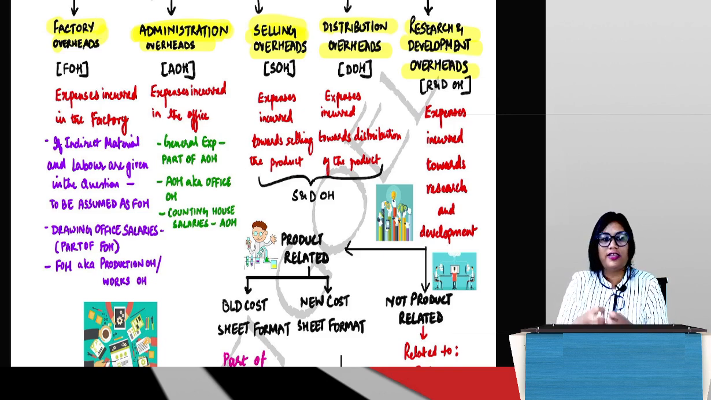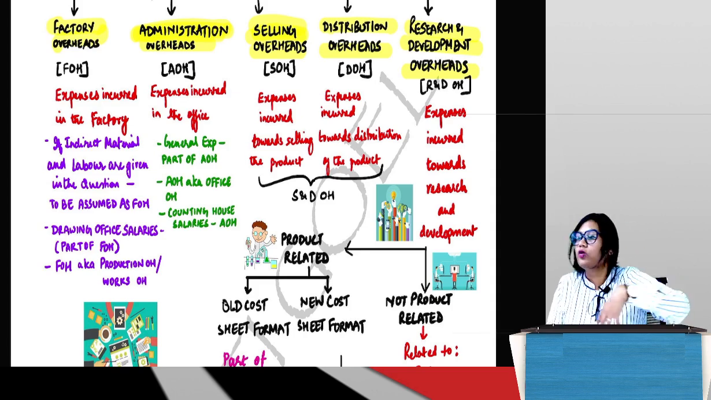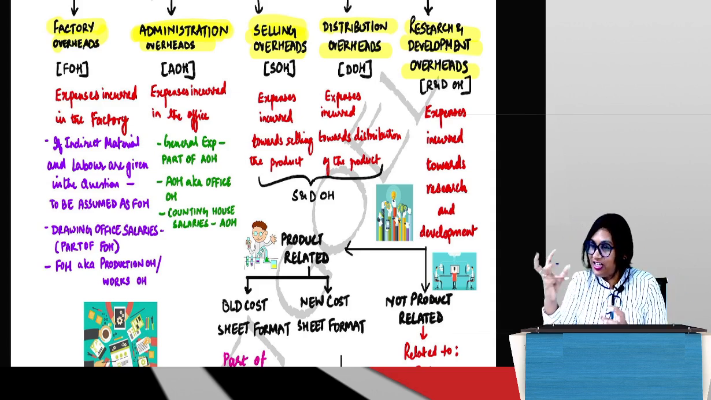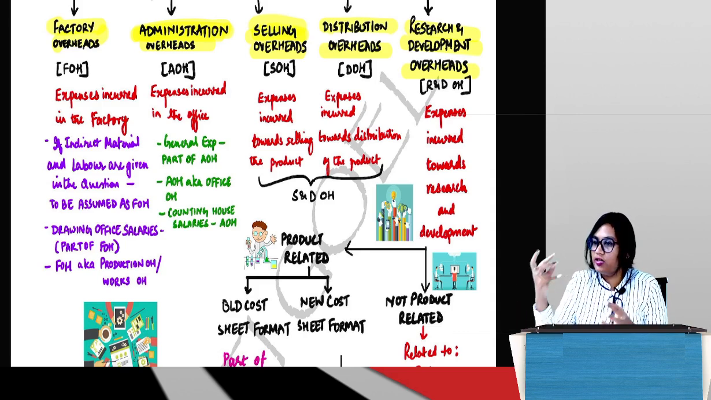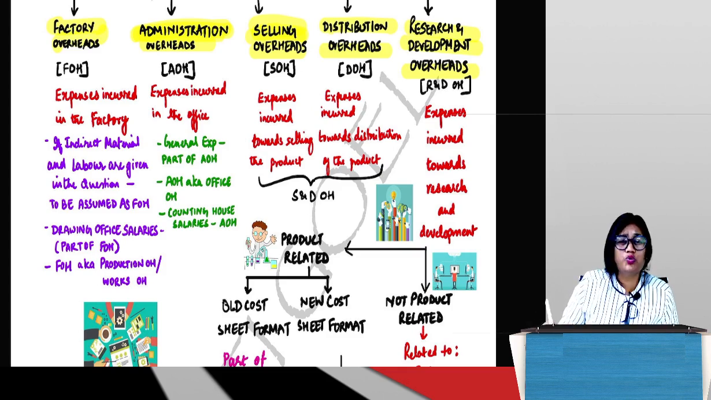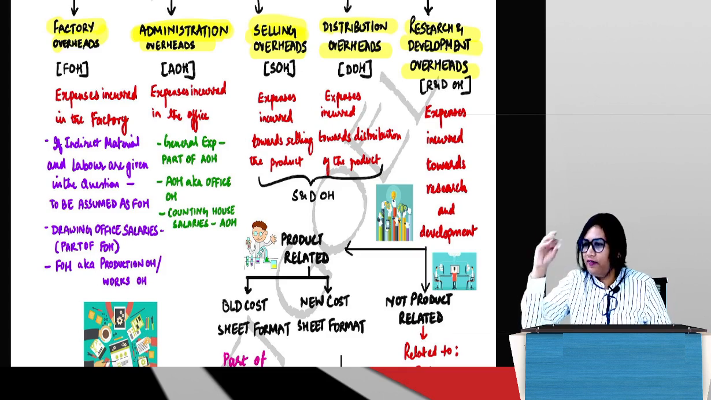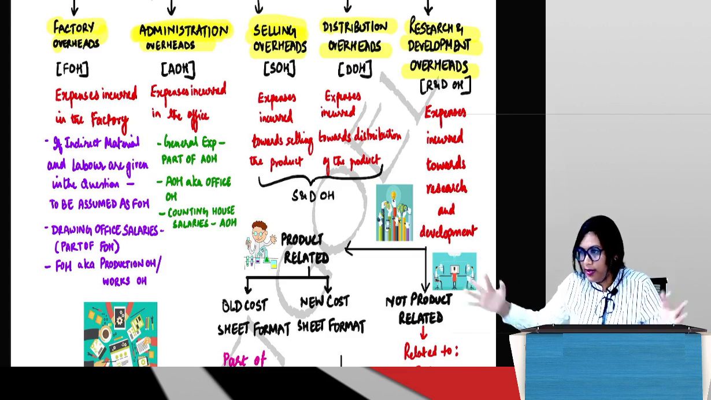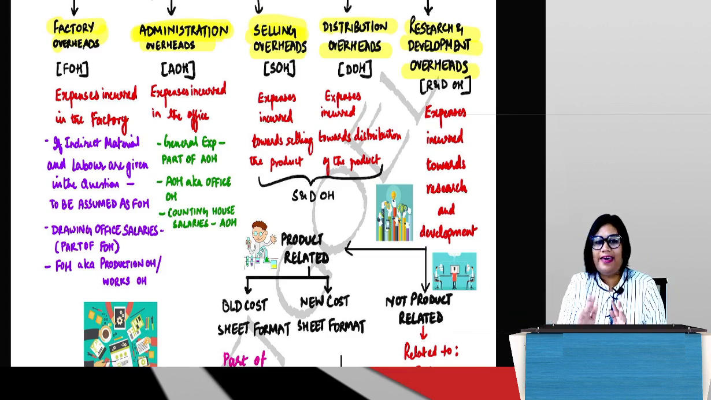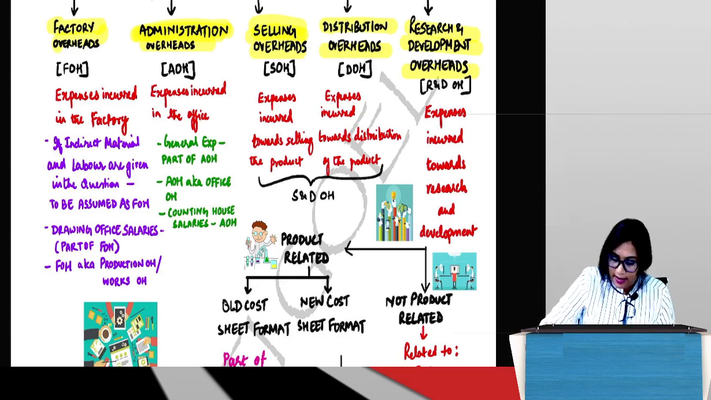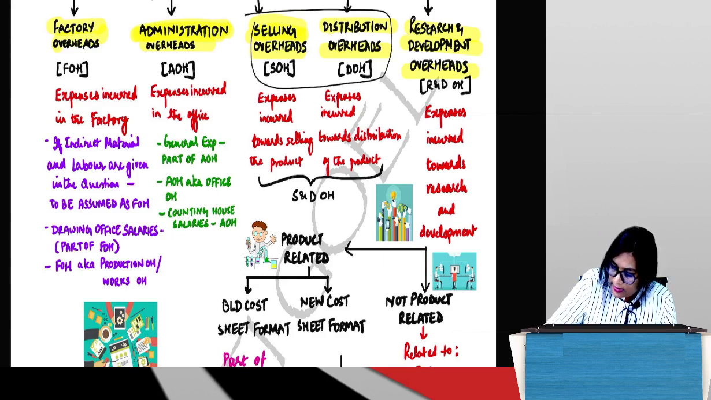So all those expenses that I am incurring towards sending this product from my factory to the various outlets are called distribution expenses or distribution overheads. Now guys, usually if we sit and divide each and every activity, there will become so many expenses. So to keep things easy and simple, what we usually say is that we club these two expenses together.